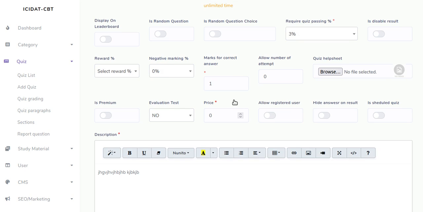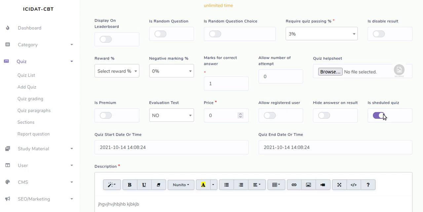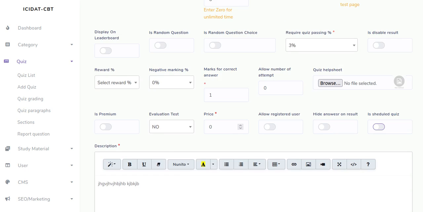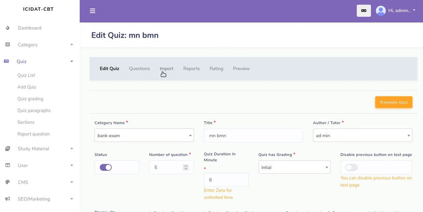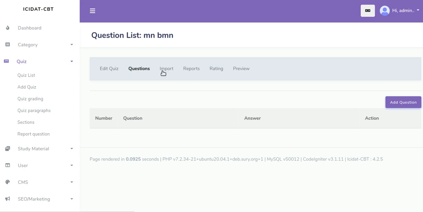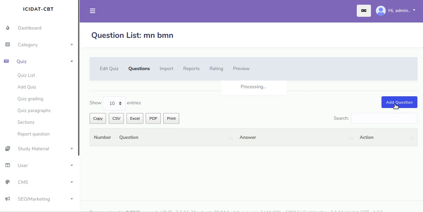The percentage, you can set evaluation test, no price. If you want to set it as paid, you can also schedule this. The exam starts on this time and finishes on this time. So it's time bound if you want it to be so. After this time, nobody has access to this anymore. Alright, and then here, this is how you can add questions. Here you can add a question.